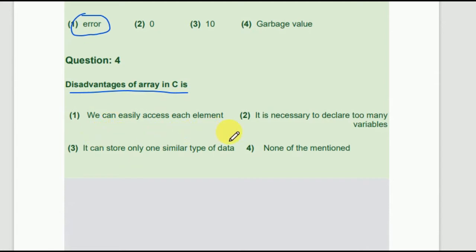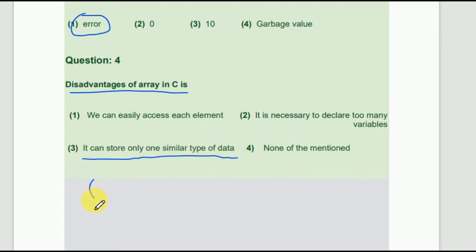No, this is not a disadvantage. It is necessary to declare many variables. No, that's also not a disadvantage. It can store only one similar data type, or none of the mentioned. No, the answer is this: it can store only one similar data type.